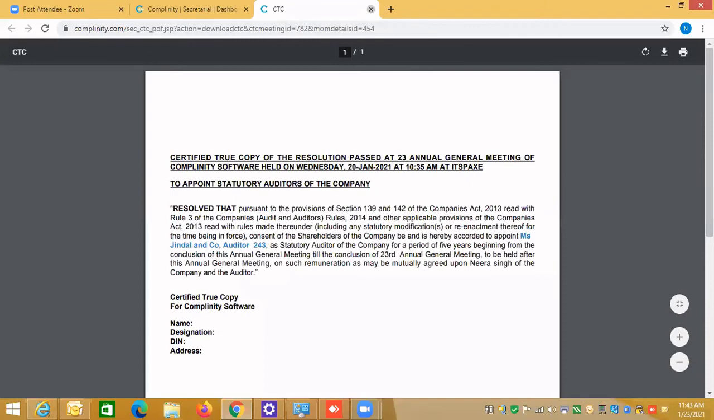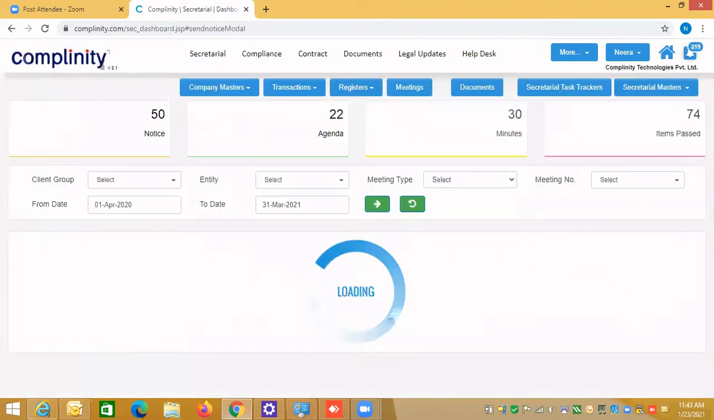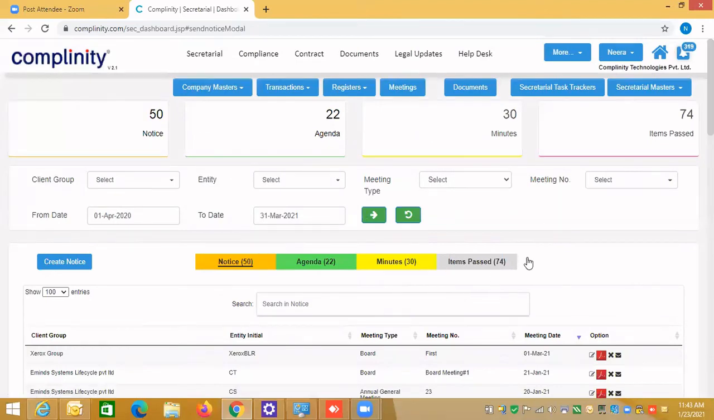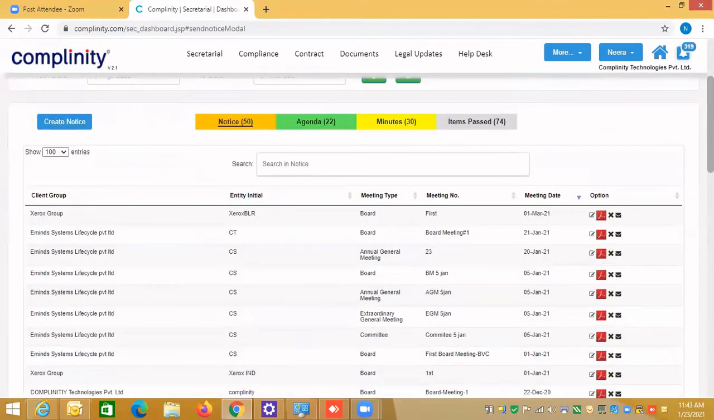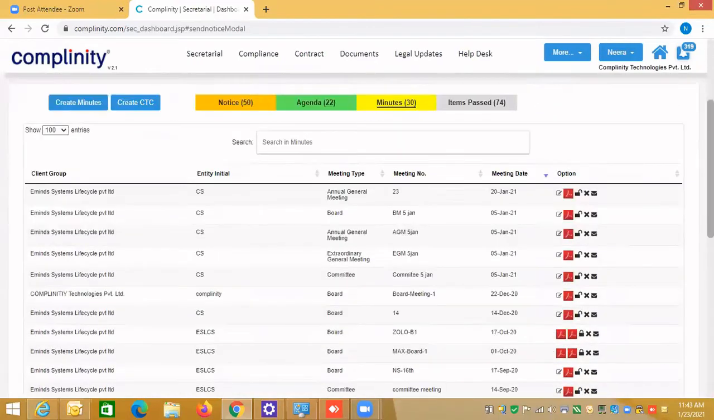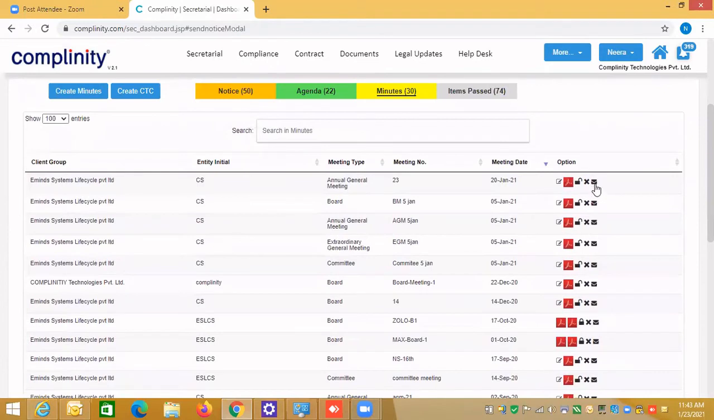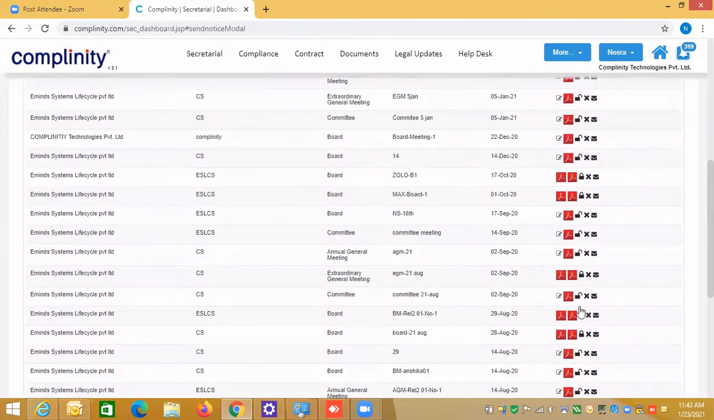So this is the way you can create a notice, and you can create an agenda, and you can create minutes and item passed. Suppose by mistake you have created one minute which you want to delete now. Somebody has asked the question. So until you lock the minutes, this delete button will be available. And wherever you have already distributed your minutes, you will see the lock button.